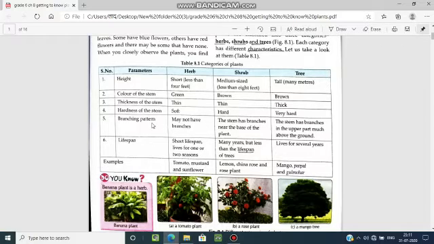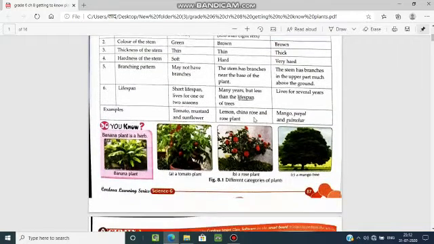Branching pattern. Herbs may not have branches. Shrubs, the stem has branches near the base of the plant. And trees, the stem has branches in the upper part, much above the ground. Lifespan. Herbs have a short lifespan, living for 1 or 2 seasons. Shrubs' lifespan is many years but less than the lifespan of trees. And trees live for several years.